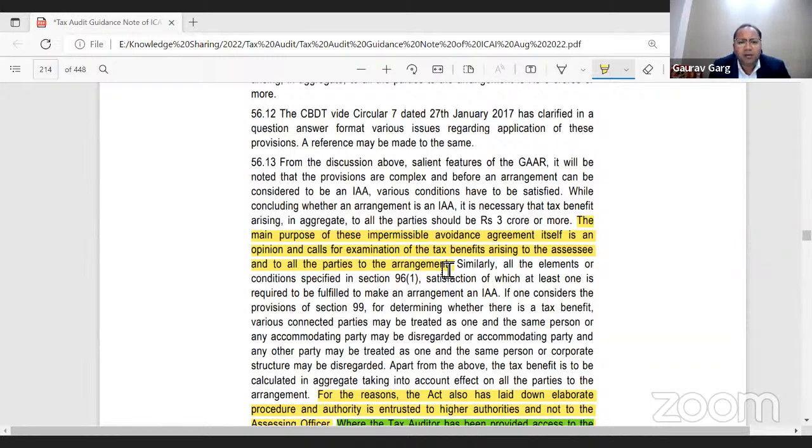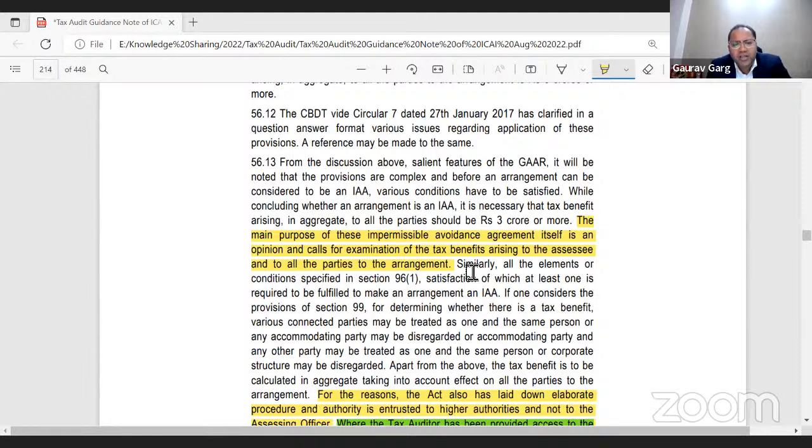So if we read 56.13, apparently, the guidance note says... is my screen visible? Can somebody confirm? Radhika is saying yes, the screen is visible. Yes, sir, to me it is visible. Thank you, Deepak. Radhika, to others it is visible. I think you need to check your settings.